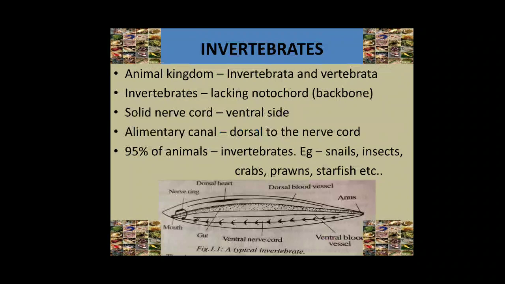What is a notochord? A notochord is a flexible rod-like structure that forms the main support of the body, found in the lowest chordates. It is the primitive backbone, but invertebrates lack a backbone. They have a solid nerve cord which is located on the ventral side. Now what is a nerve cord? A nerve cord is the major cord of nerve fibers running the length of an animal's body, especially on the ventral side in invertebrates, that connects segmental nerve ganglia.